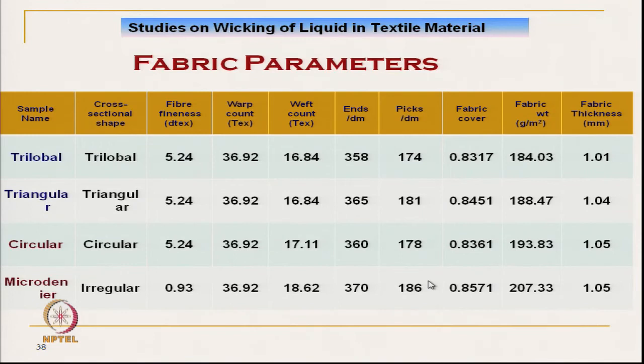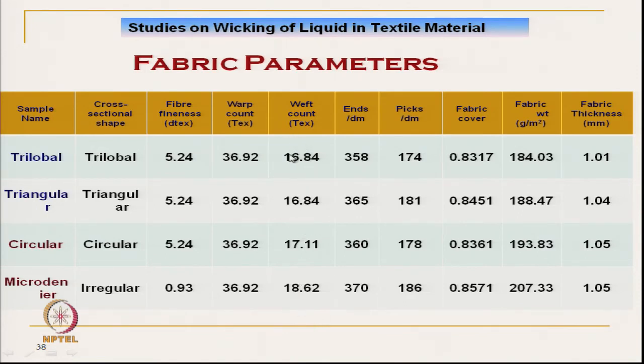So, let us see the fabric parameters. We have tried to keep the fabric parameters almost the same. Here the fiber fineness is 5.24 decitex, and in decitex it is 93 for the trilobal and micro denier. Typically, it is an irregular cross section, not exactly circular, and the warp count we have kept constant, and the weft count is almost constant.